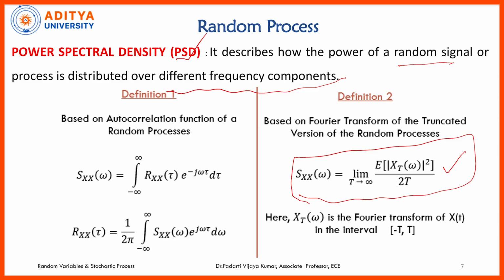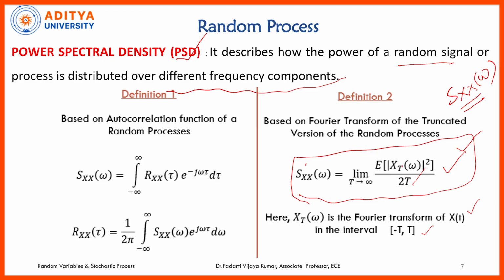The mathematical formula is this one. If it is auto power spectral density, we are computing the power spectral density for the same random process. Generally, it is denoted with the symbol Sxx of omega. Limit T tends to infinity, expectation of |X_T(omega)| whole square divided by 2T, where X_T(omega) is nothing but the Fourier transform of the band limited signal over a time interval minus T to T, and T is the time period which is of interest. So this is the formula for power spectral density.